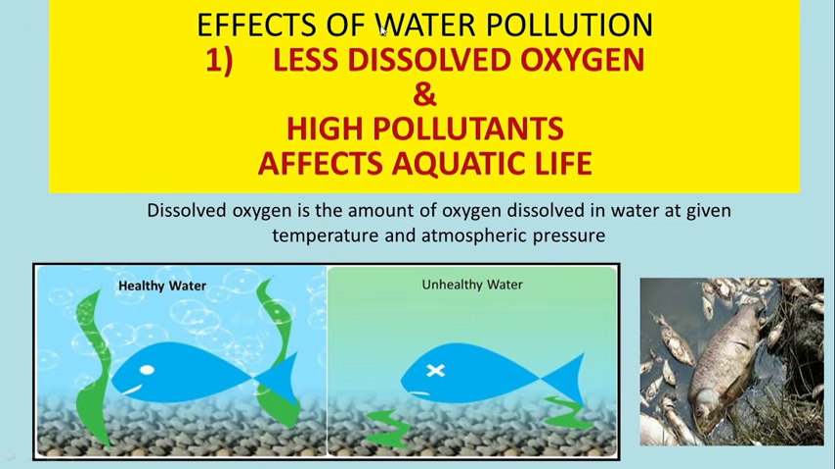Water pollution can have a number of effects, and the first effect is less dissolved oxygen. So wherever water is polluted, the amount of oxygen dissolved in water will go down, and in that case the high pollutants present in water along with less dissolved oxygen will pose a threat to aquatic life. Dissolved oxygen is the amount of oxygen present in water at a given temperature and atmospheric pressure. In healthy water, the DO, that is dissolved oxygen, is high. In unhealthy water, dissolved oxygen is low. So less oxygen and high pollutants can lead to the death of aquatic species.